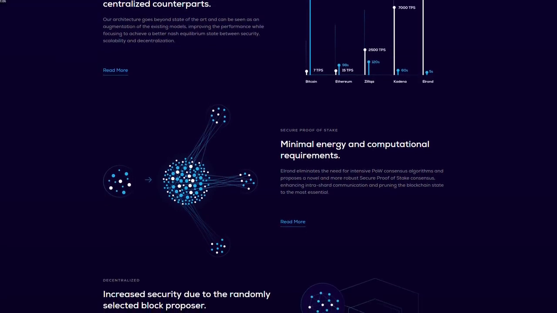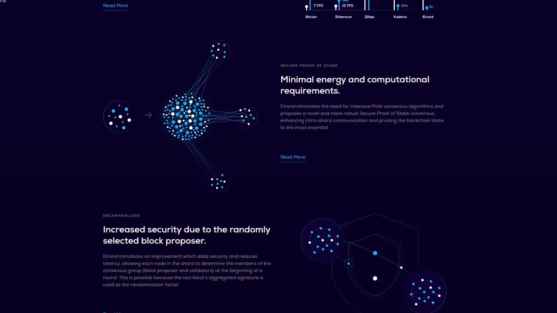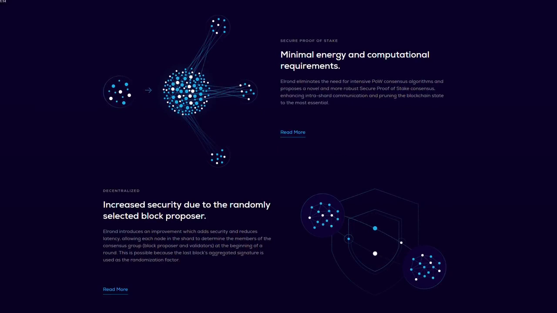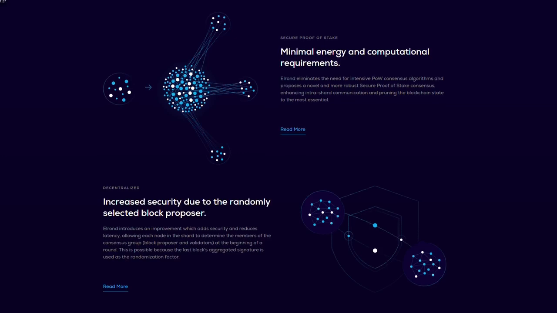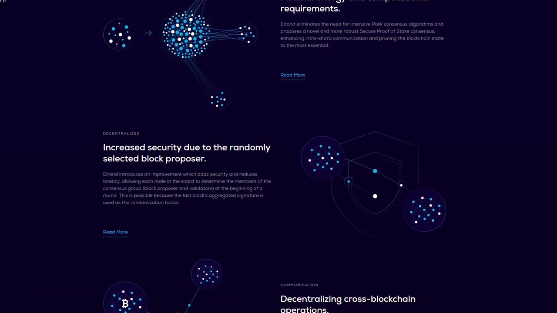Secure proof of stake, minimal energy and computational requirements. Elrond eliminates the need for the intensive PoW consensus algorithm and proposes a novel and more robust secure proof of stake consensus, enhancing intra-shard communication and turning the blockchain state to the most essential. And if you are interested, you can read more about that.